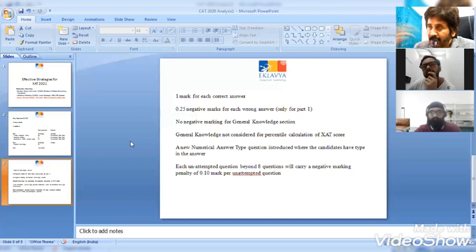Okay. Siddhant, your take on this? So I think I agree with most of what Harjeev has said. Couple of things that I would like to add to that is, firstly, the decision making section. That is something unique to the exam, at least as far as the Indian B school entrances are concerned. I think that, so far to my knowledge, that is the only exam which does something of this sort. And I've seen a lot of candidates have a make or break with just this section, because I remember when I took the test, my score shot up because of my scores in the decision making section.